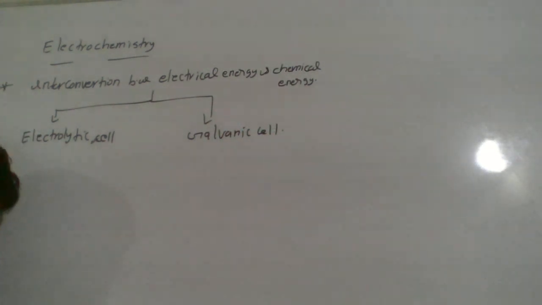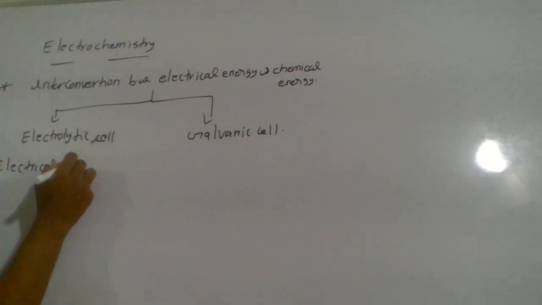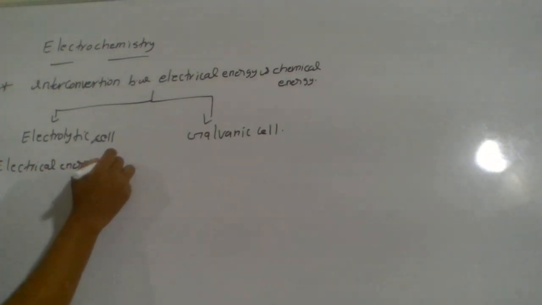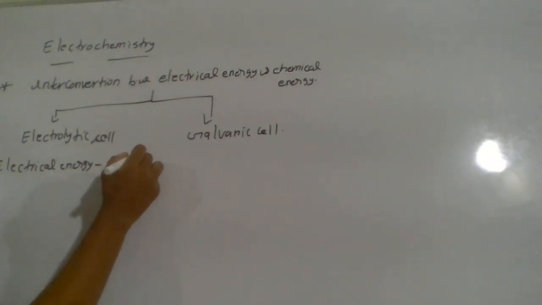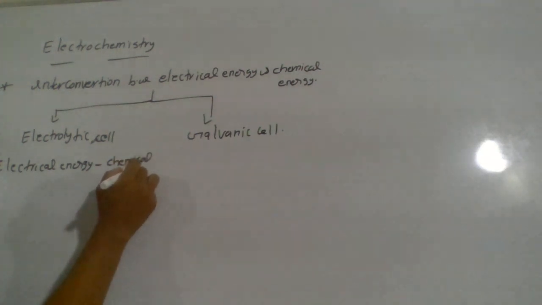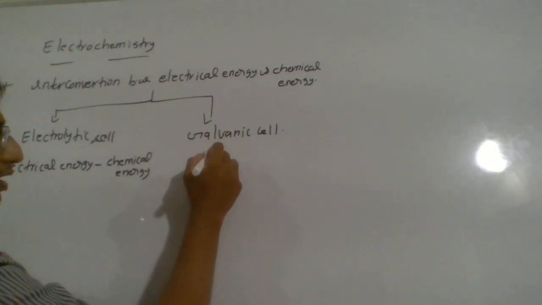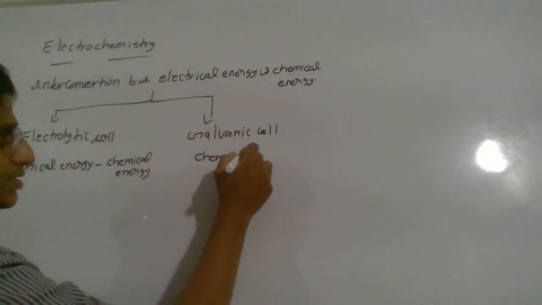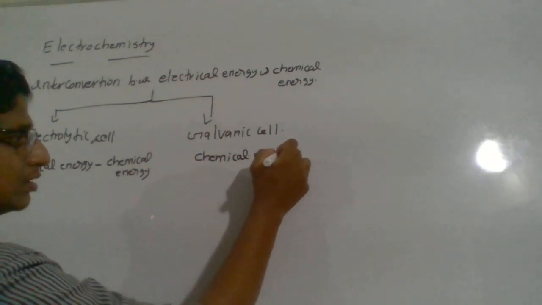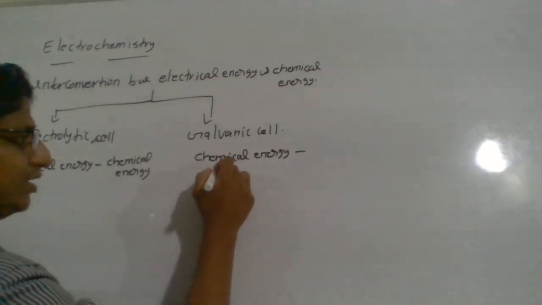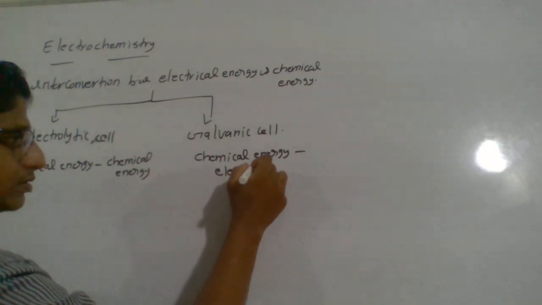In an electrolytic cell, you will see an energy transition where electrical energy is converted into chemical energy. While in a galvanic cell, chemical energy is converted into electrical energy.